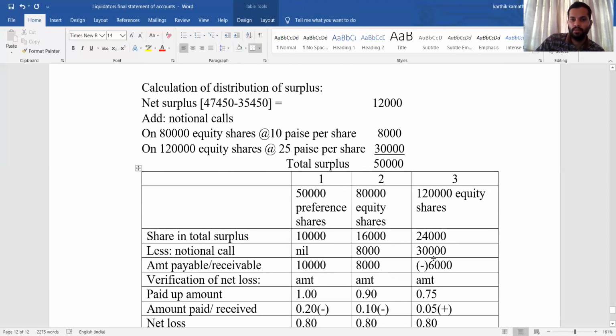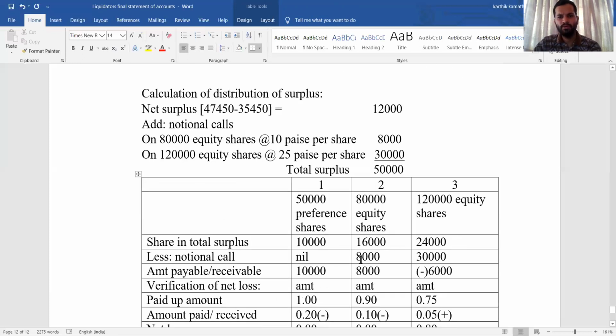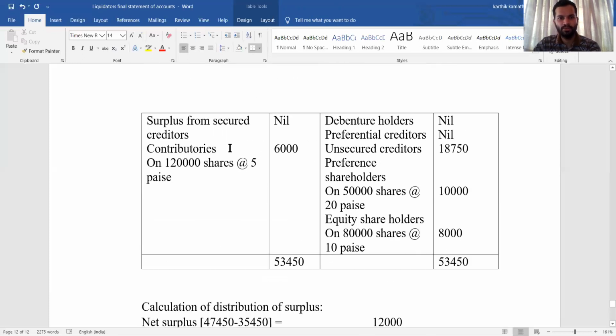So the excess amount must be transferred to the receipt side under contributories, that is 6,000. So the negative balance 6,000 you write under contributories, and the positive balances go to payment to the preference shareholder, that is 10,000, and payment to equity shareholder 8,000.